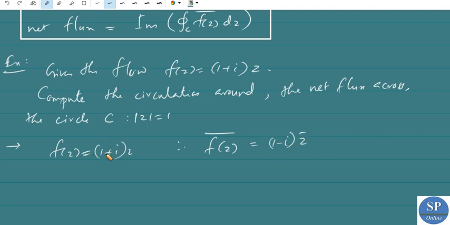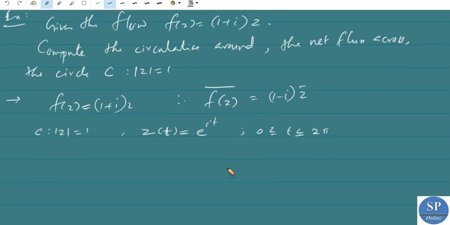Now C is given by mod z equal to 1, so we can write z of t equal to e power it, for 0 less than or equal to t less than or equal to 2 pi. This is the unit circle, because mod z is the modulus of e power it, which is equal to 1.